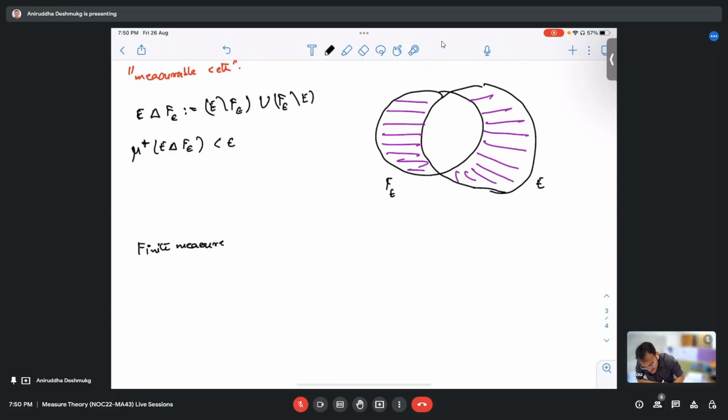Let me just write it. A finite measure means this is some collection to 0 to infinity, a measure such that for each A, mu of A is finite.